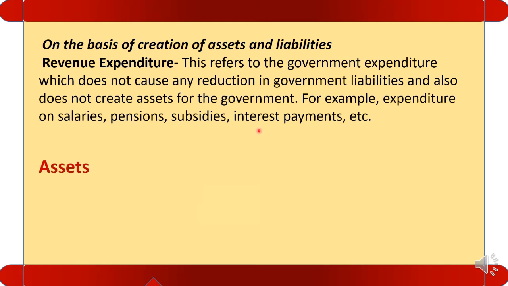In this diagram we can say the red line indicates assets, so it neither increases the assets. The blue line represents liability, it neither decreases the liability. So any expenditure which neither increases the assets nor decreases the liability is called revenue expenditure.